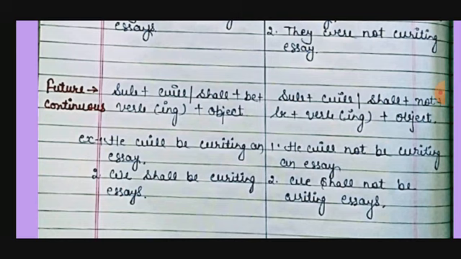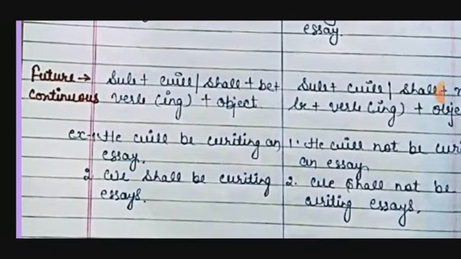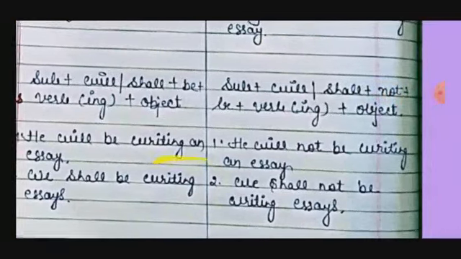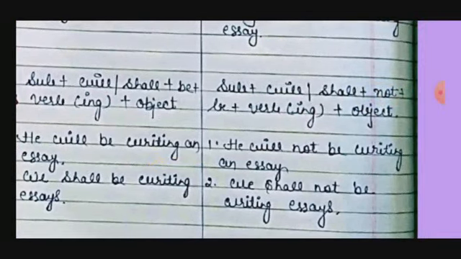So I have written an example here. You can see, he will be writing an essay. We shall be writing essays. Negative: subject, will, shall, not, be, verb with ing, and object. He will not be writing an essay. We shall not be writing essays. I hope this is clear to you.